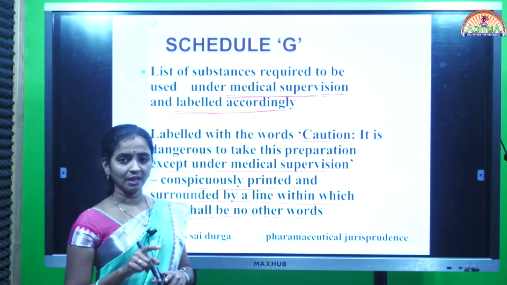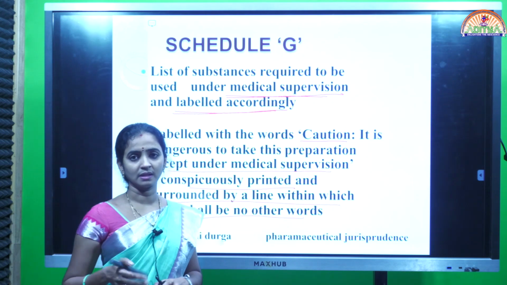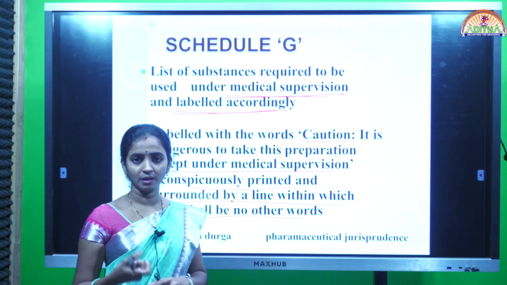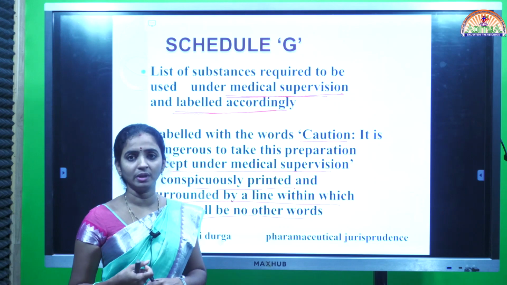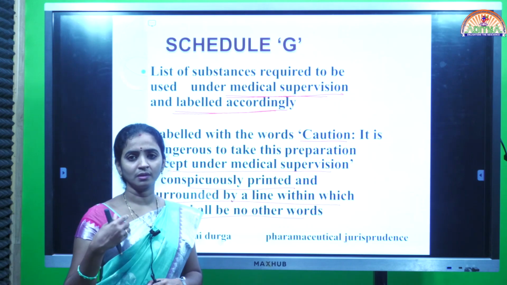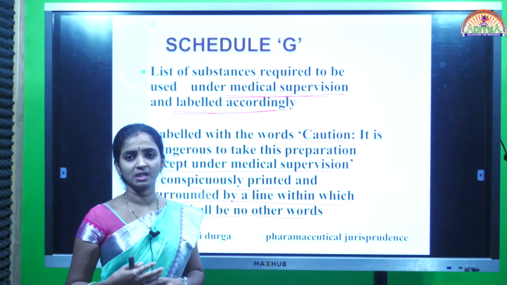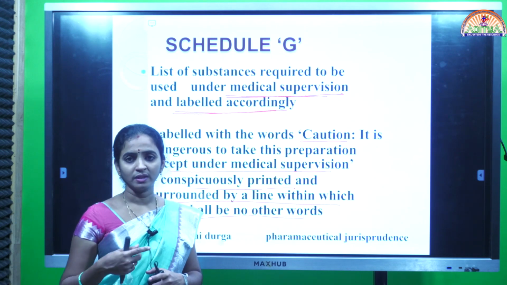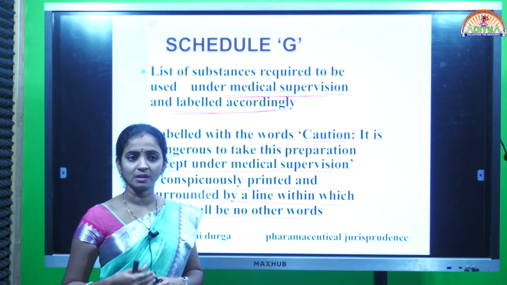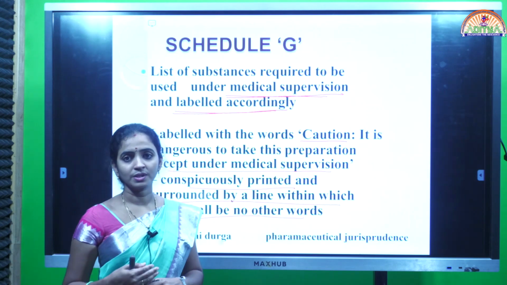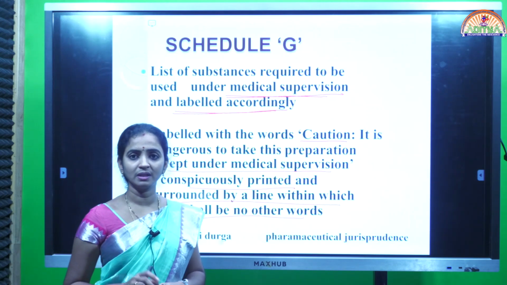If you see the label of Schedule G drugs on the back side of the dosage form, it contains various types of information like product name, ingredients and their strengths, and some other cautions that must be followed by the consumer.